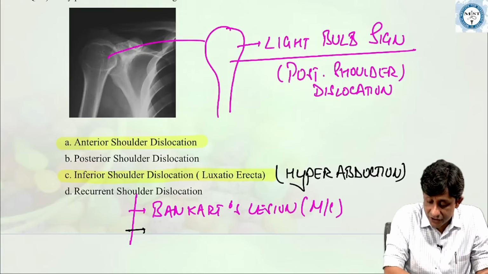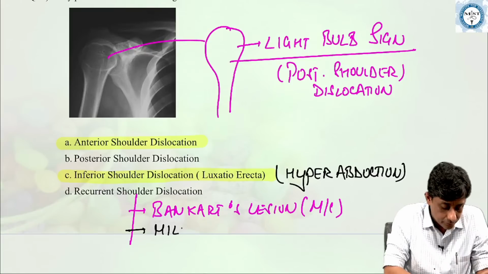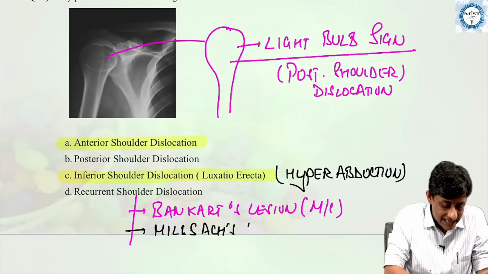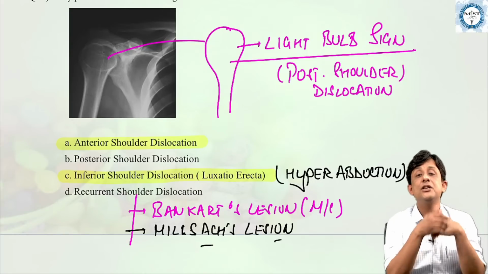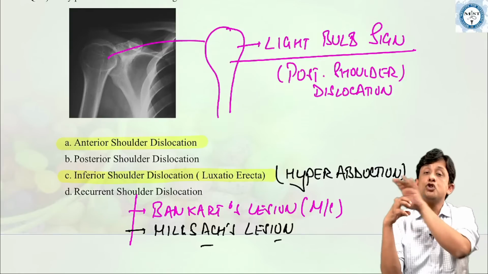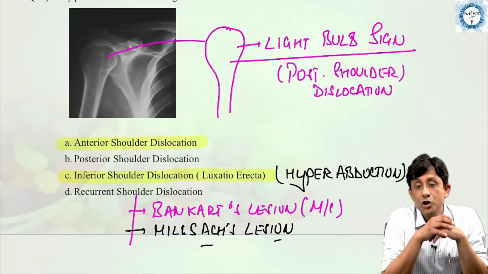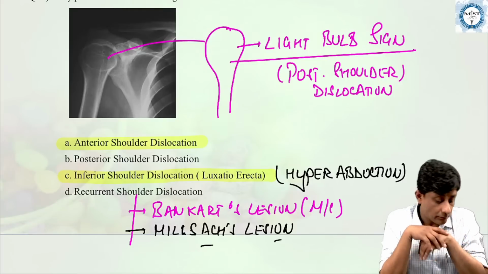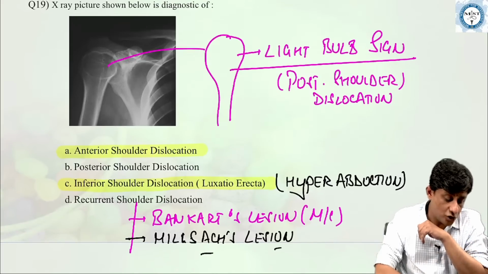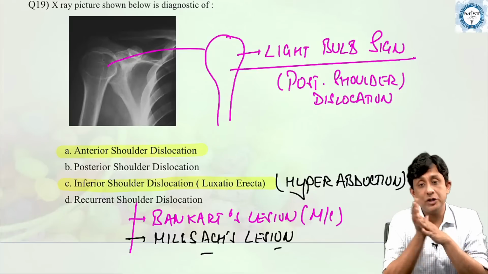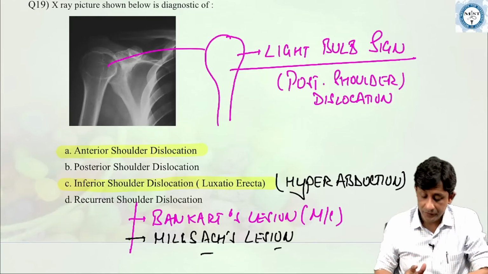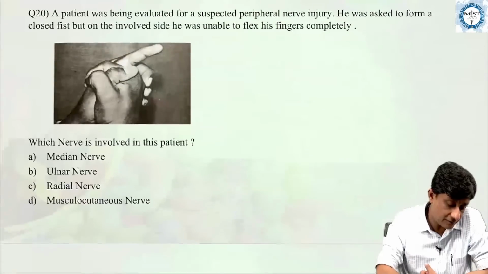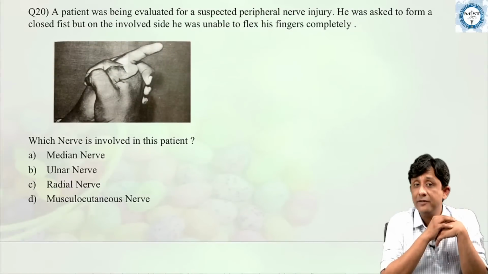And the second one is called the Hill-Sachs lesion, which is a defect in the posterolateral part of the humeral head. Very good. So these are the most important points about the concept of shoulder dislocation. Okay, next. A few questions from peripheral nerve injury now.